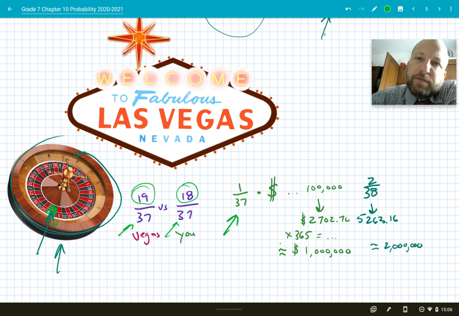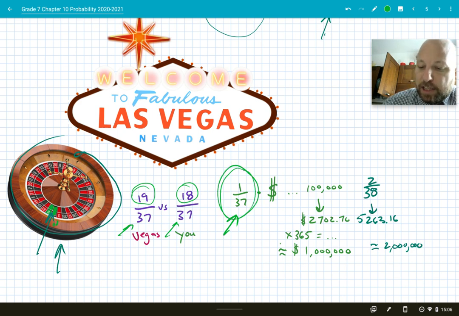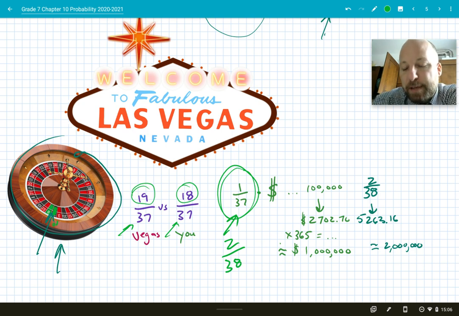Now, if Vegas just had one person playing this one time, this would not be a good deal for them. But Vegas knows something. Because of the law of large numbers, even if that percentage is 1 out of 37, it's actually usually 2 out of 38, because they usually have those two green ones there.